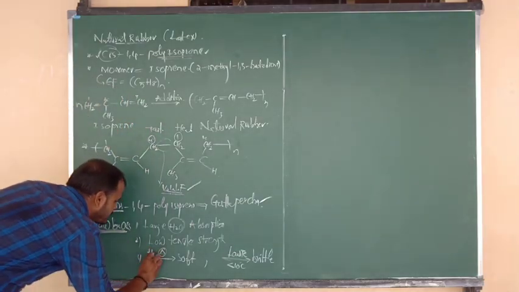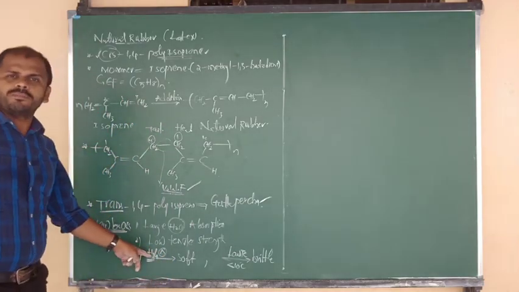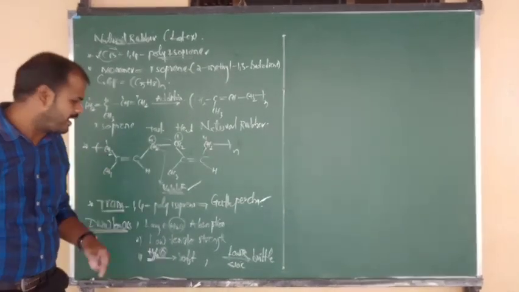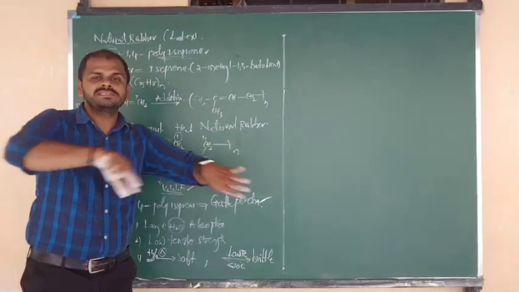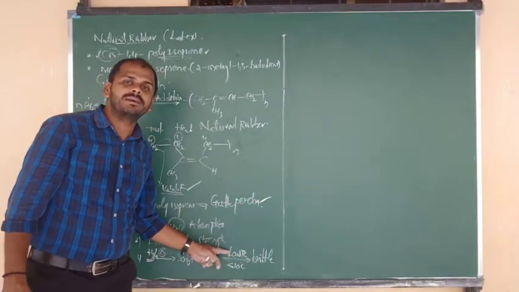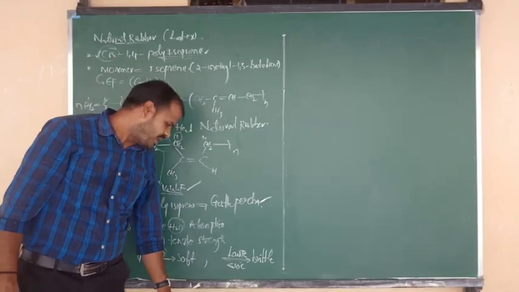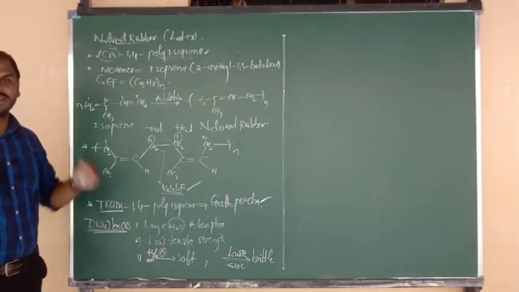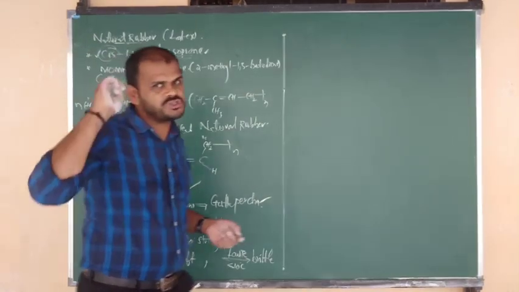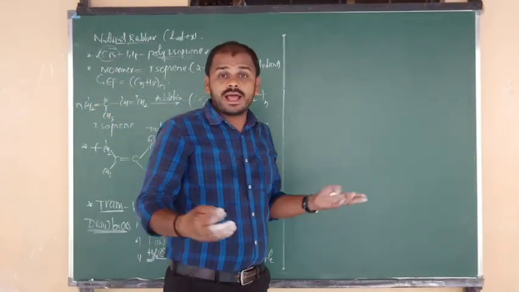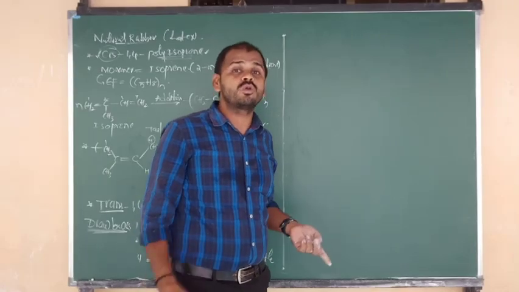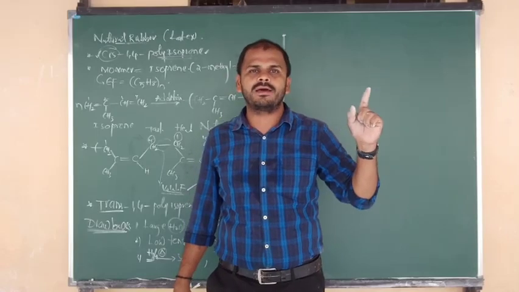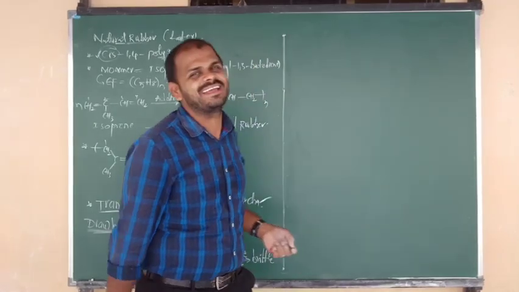At higher temperature, natural rubber becomes very soft, so it is unfit for movement, beta. And it becomes brittle, it can break easily at very low temperature, below 10 degrees Celsius. So due to these two to three drawbacks, we say that natural rubber is unfit for making tires and tubes. So what do we have to do? We have to convert natural rubber into perfect synthetic rubber by the procedure known as vulcanization.